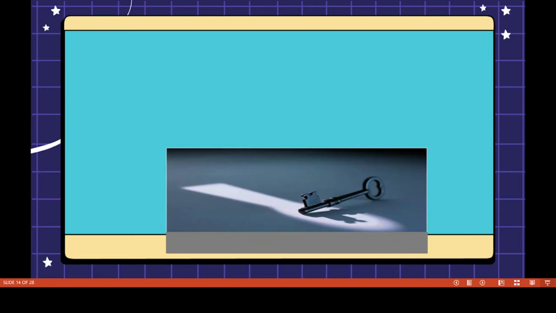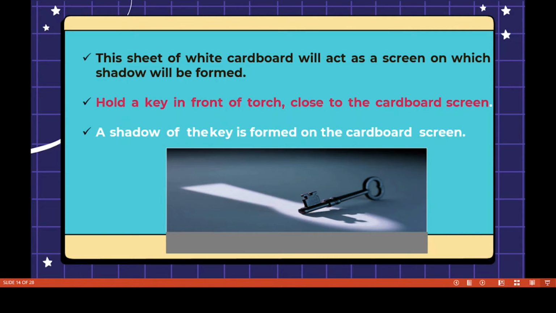Now what do you observe? The sheet of white cardboard will act as a screen. If the cardboard is the screen, the shadow will be formed on the screen. Hold a key in front of the torch. In front of the torch you have to show a key, close to the cardboard screen.